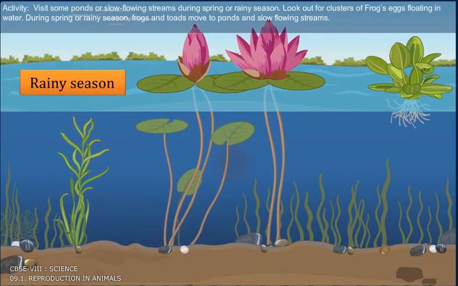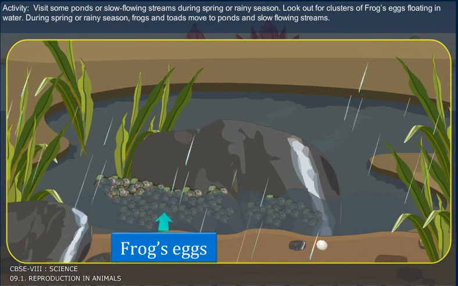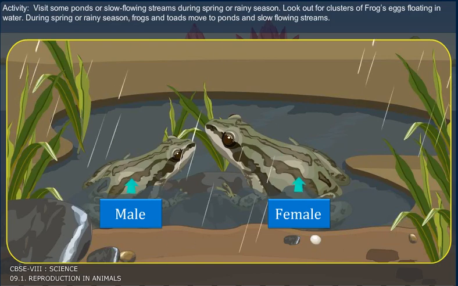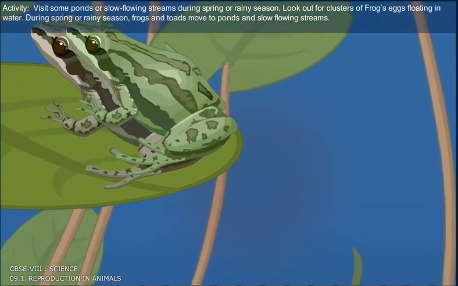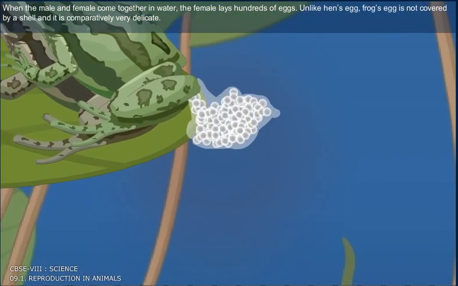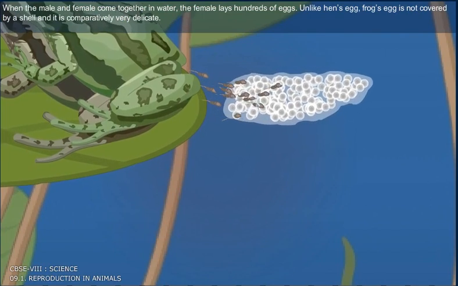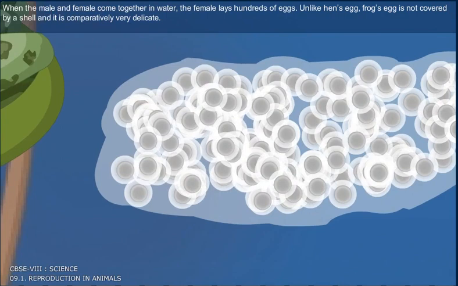Activity. Visit some ponds or slow-flowing streams during spring or rainy season. Look out for clusters of frog eggs floating in water. During spring or rainy season, frogs and toads move to ponds and slow-flowing streams. When the male and female come together in water, the female lays hundreds of eggs. Unlike hen's eggs, frog's eggs are not covered by a shell and are comparatively very delicate.